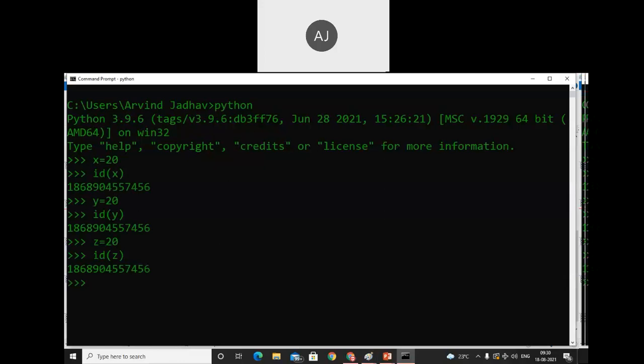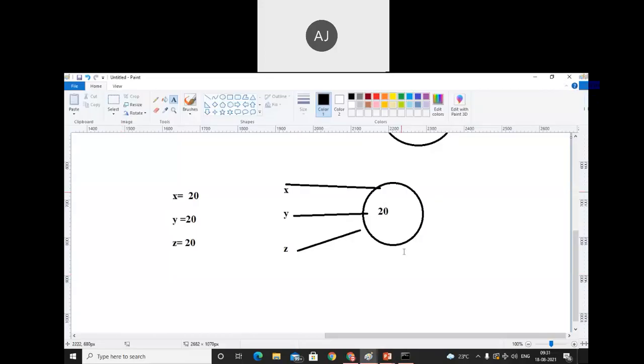Is anything different? No. 1 1 is common, 8 8 is common, 6 8 9 0 4 5 5 7 4 5 6. Everything is common. Why? How? Because only one object is created and all other variables are referring to that object. This is a very good decision of Python, a very good concept of Python.